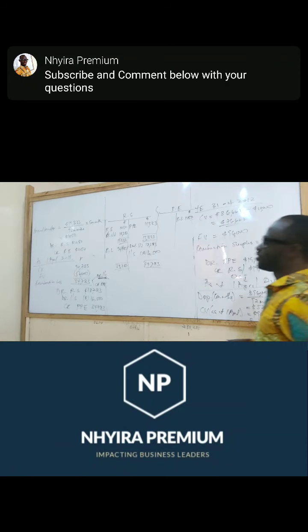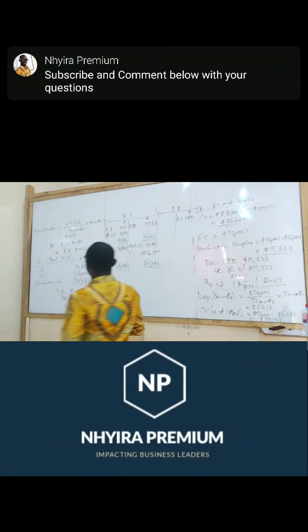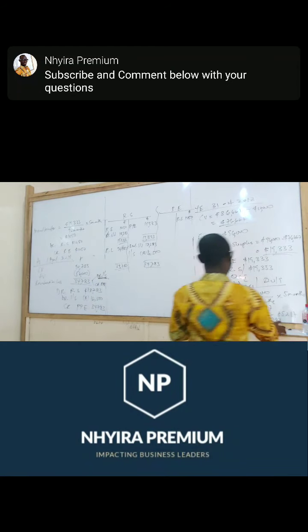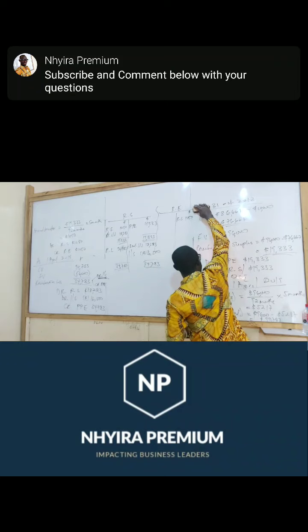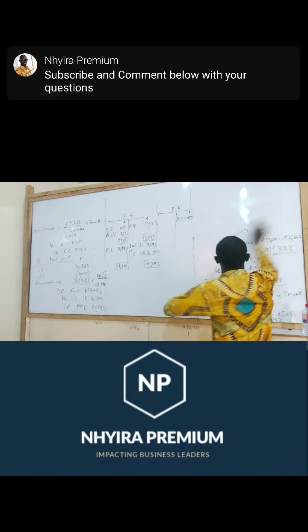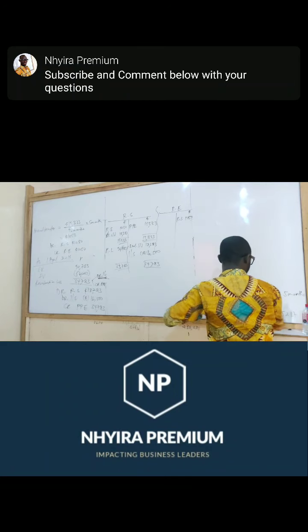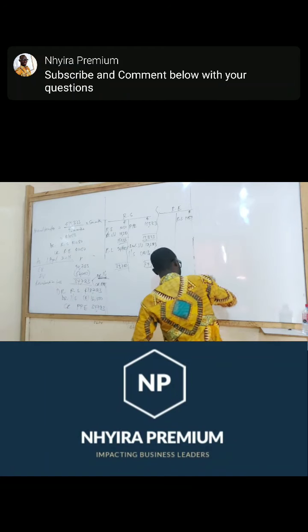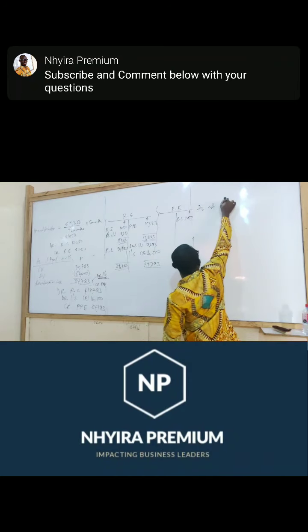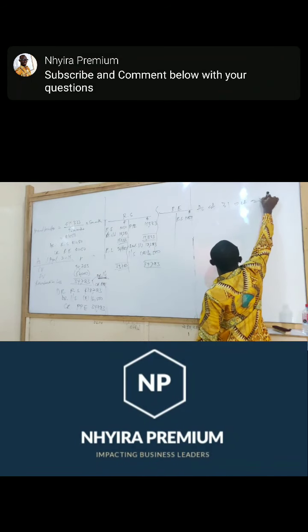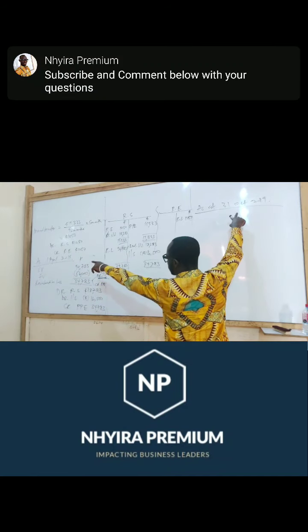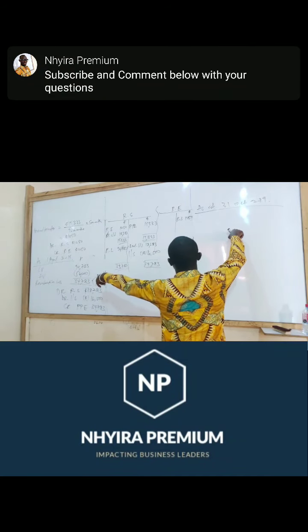So let me finish here. As at 31st October 2019, how many months from 1st April to 31st October has this asset been used now?